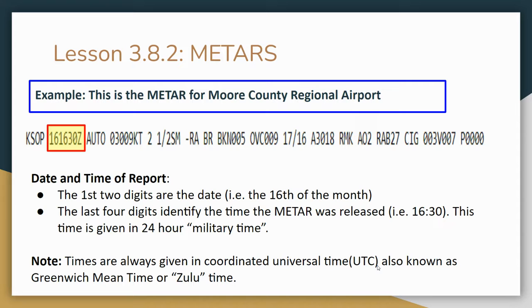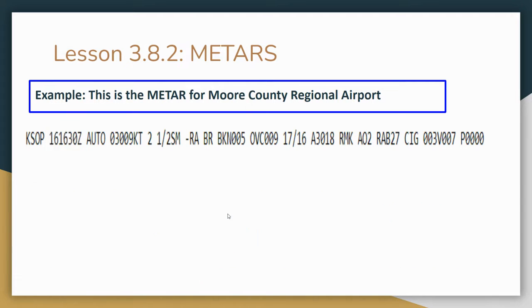And you need to know that because they might throw a question out there that says, here's this METAR for KSOP. What time is this weather report based on? And it might say, this airport's in Eastern time zone, and it might say, oh, it's 4:30 Eastern time. Nope, it's not. It's 4:30 or 16:30 GMT, or 16:30 UTC. All those are interchangeable: UTC, GMT, Zulu. All right, let's go on to the next block.